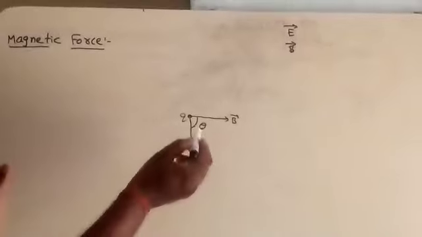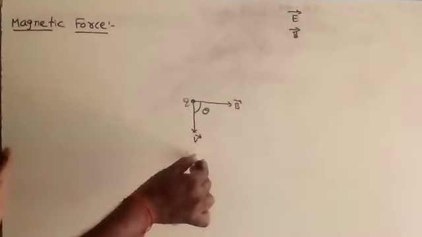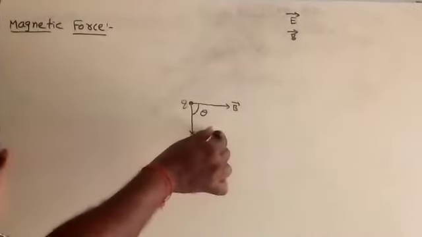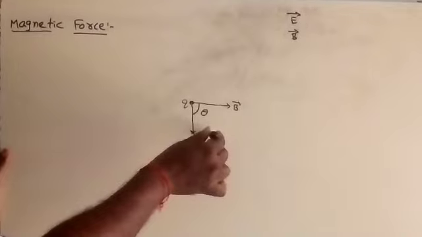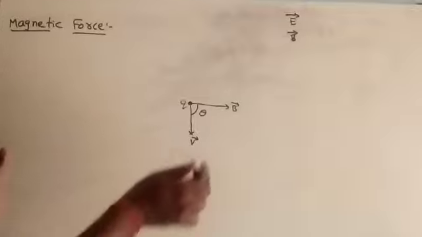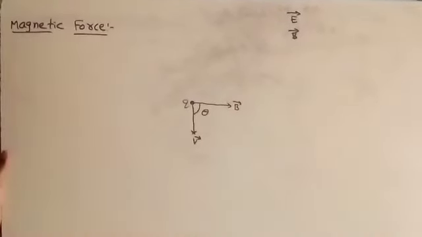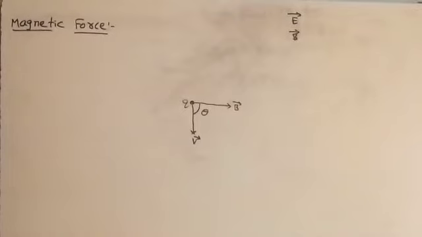So once again, the charge is moving with velocity V bar, and the magnetic field is acting at a certain angle to this velocity vector, and the force will be acting perpendicular to V bar and B bar. Because the derivation is not possible here, finally I am directly taking the equation.